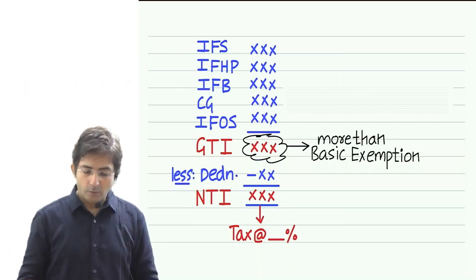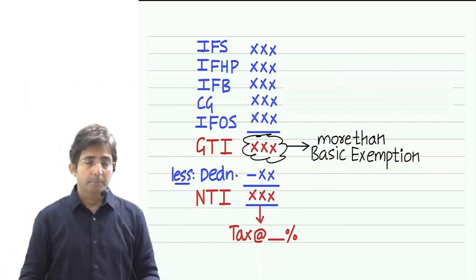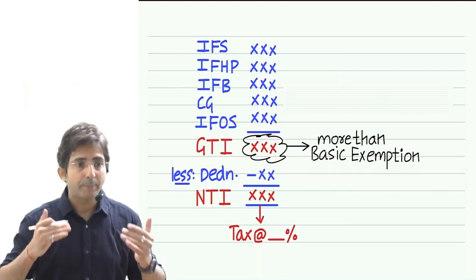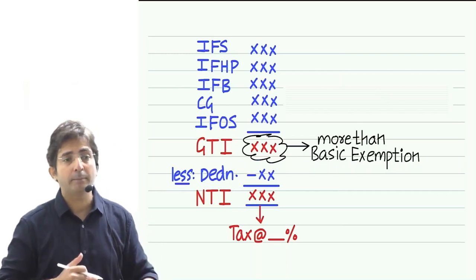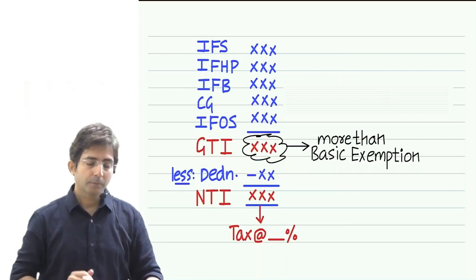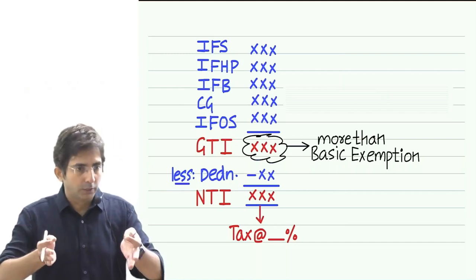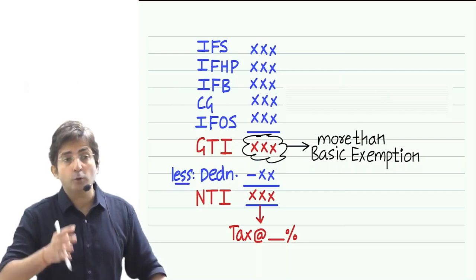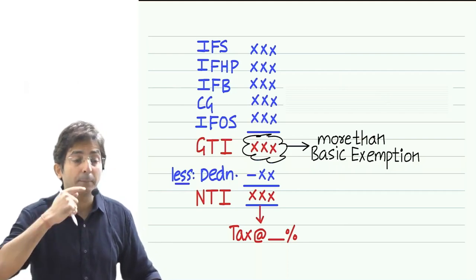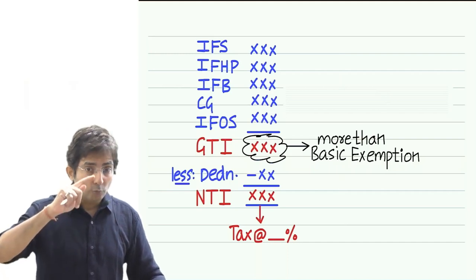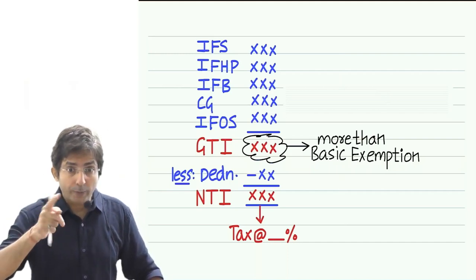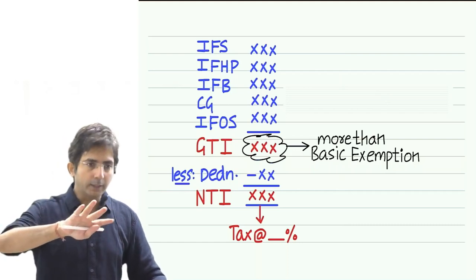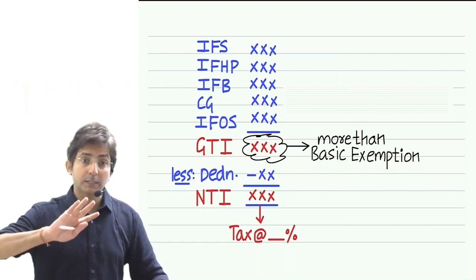And now, what is this basic exemption? Basic exemption means in our slab rates. What is the first slab? You know what the slab rates are? Up to 2,50,000, the tax is 0. Greater than 2,50,000 up to 5 lakhs, 5%. 5 lakhs to 10 lakhs, 20%. Above 10 lakhs, 30%. Don't worry, these tax rates we are also going to discuss at length.